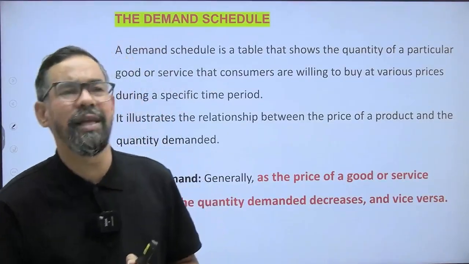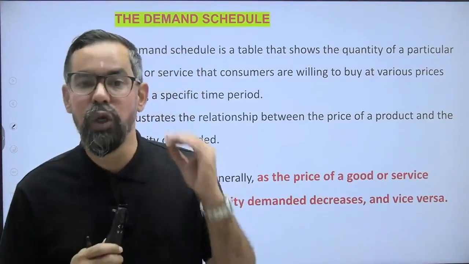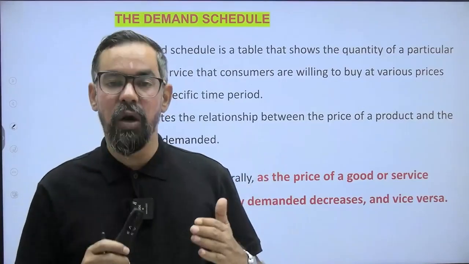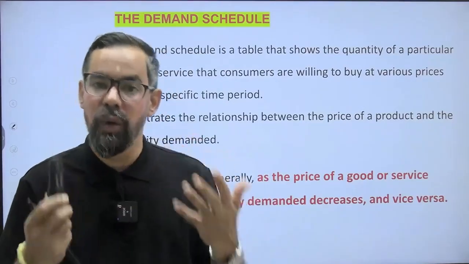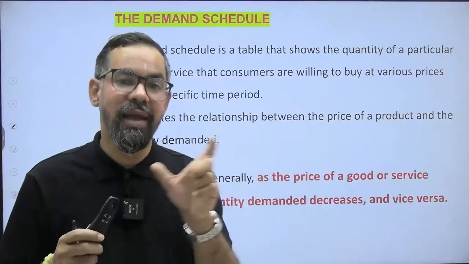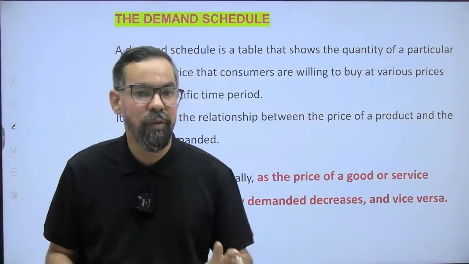It is a general tendency, as a consumer, that we want to buy things at a lower price. So if the prices come down, the quantity demanded will be at the higher side, and vice versa. If the prices go up, the quantity demanded will be at the lower side.